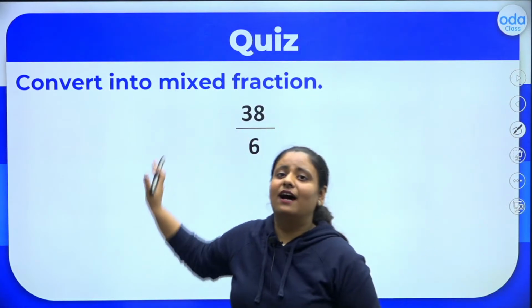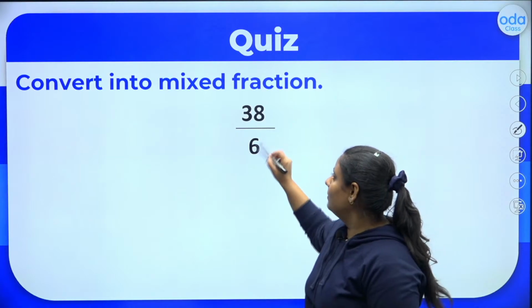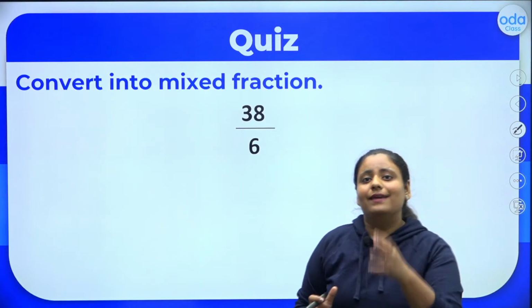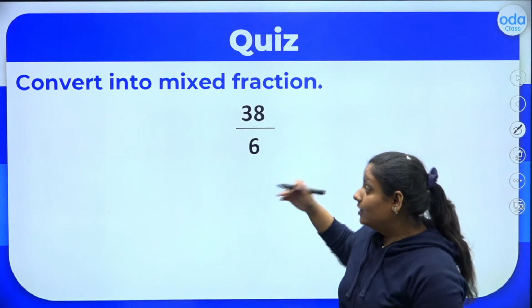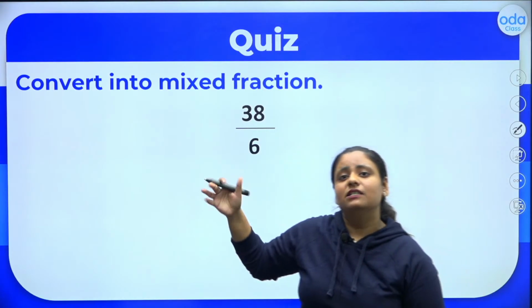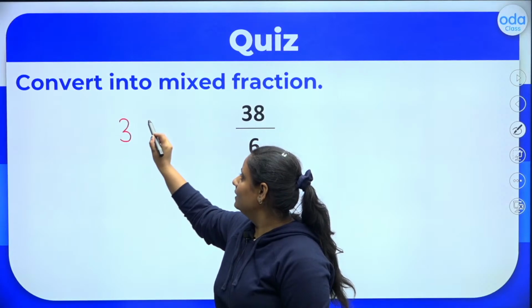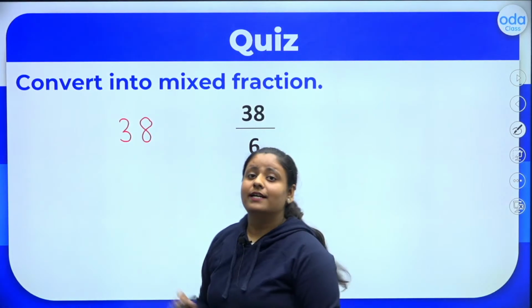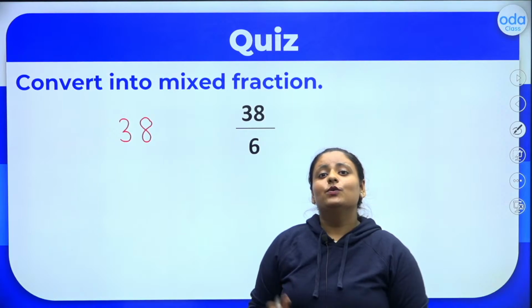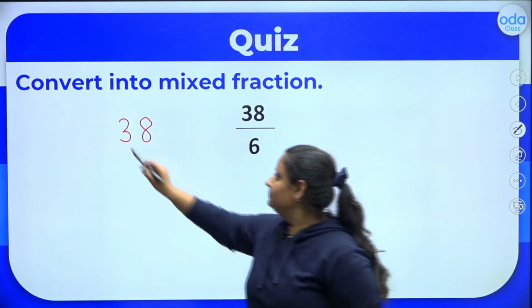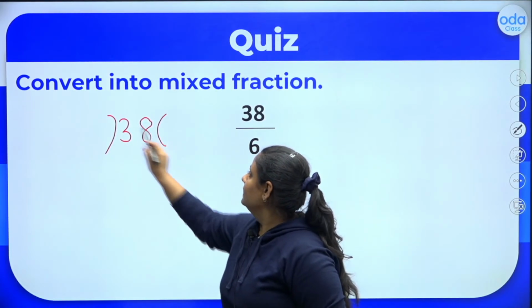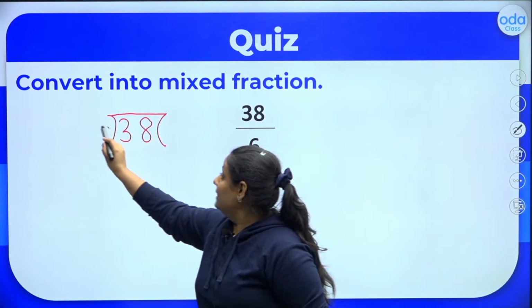So here we have this fraction. As denominator is lesser, it's an improper fraction. Correct? Now let's convert it to a mixed fraction. What do we do? We will divide. So let's try to divide. You can also try it out in your notebook with me and you can write your answers in the chat box. Okay? So let's divide 38 by 6.